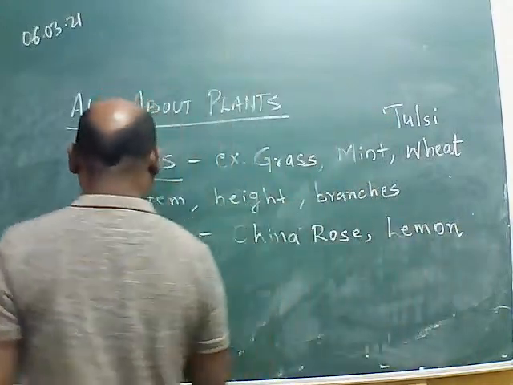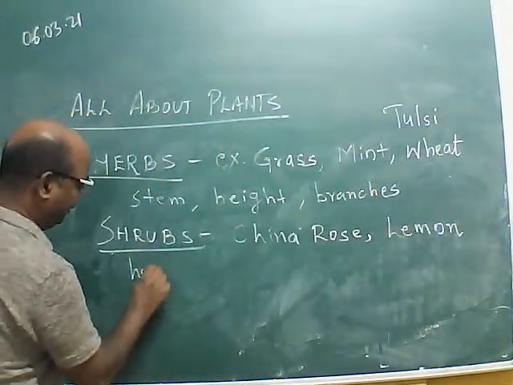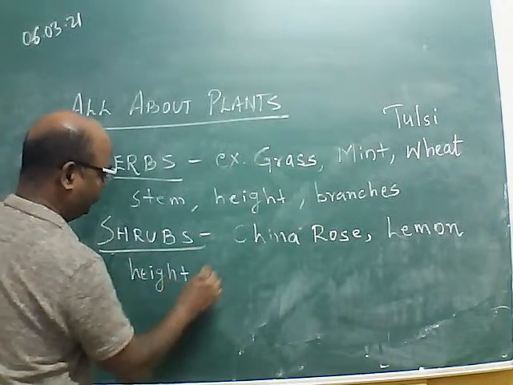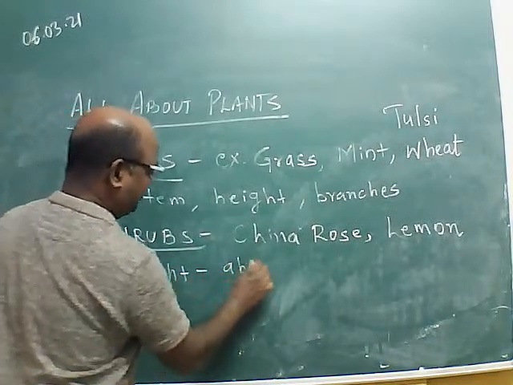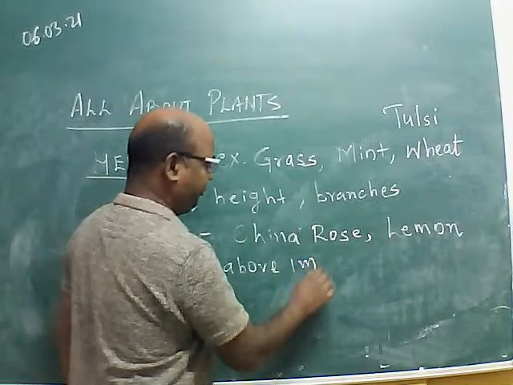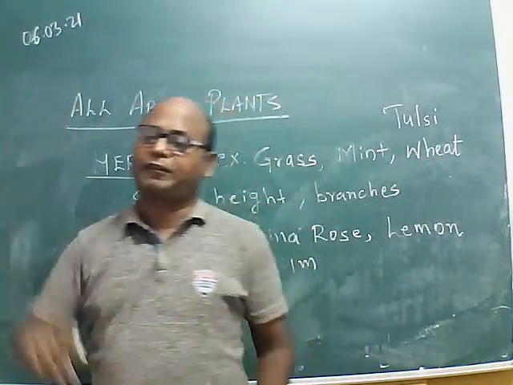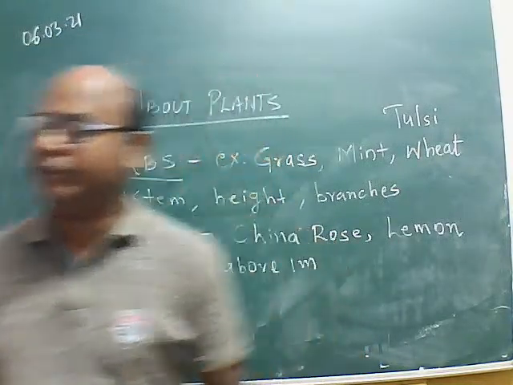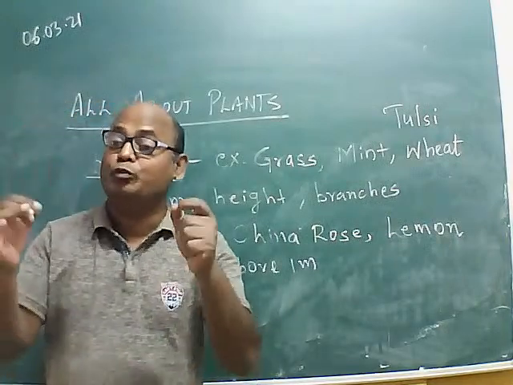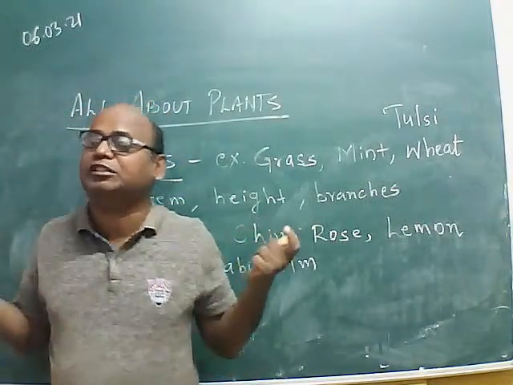Now we will talk about its height. Height is above 1 meter, 6 feet, 6.5, 5.5 feet. They are bushy plants. Bushy means what?